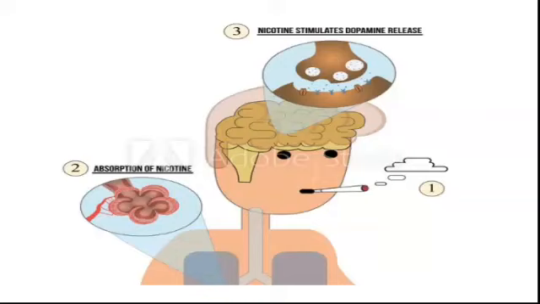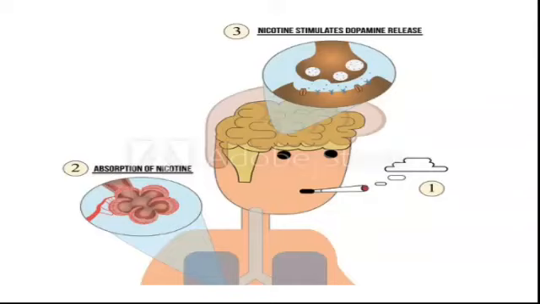What happens when a person smokes is that it stimulates dopamine release. The nicotine is absorbed in the lung and triggers dopamine release in the brain. This dopamine always keeps us happy.